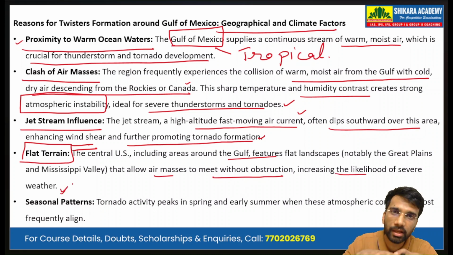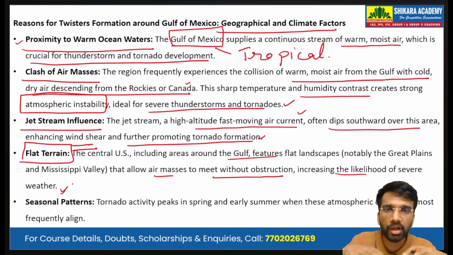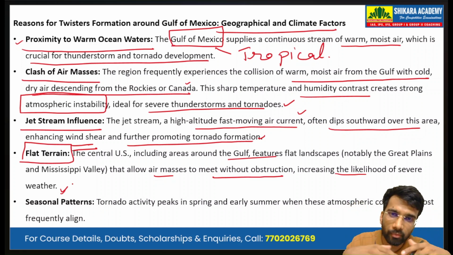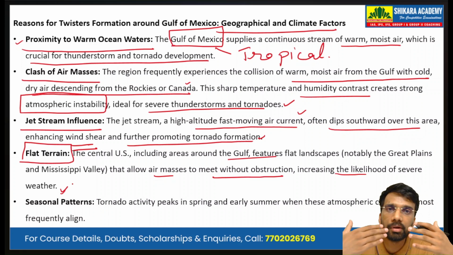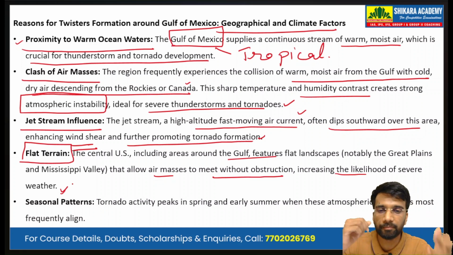So if the landscape is plain, no mountains, no hills and no plateau, the air masses will clash easily without any obstruction provided by the mountains. So if the clash is more intense, then more atmospheric instability will be there.